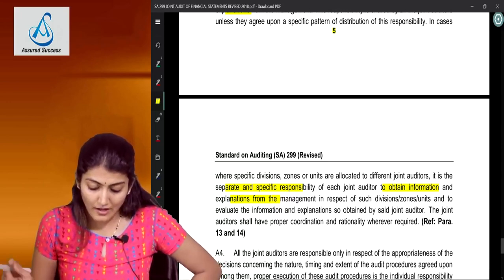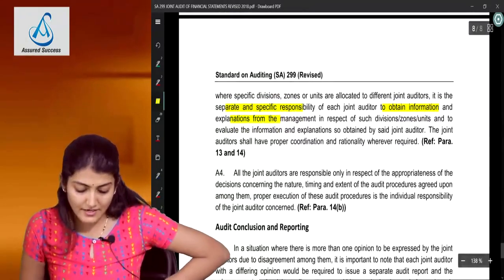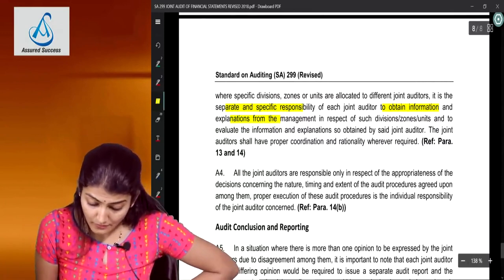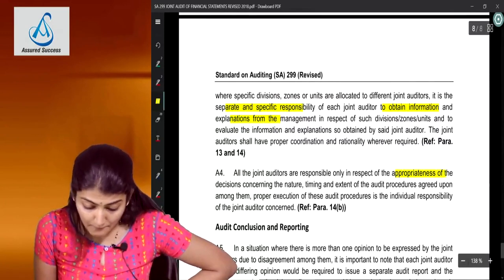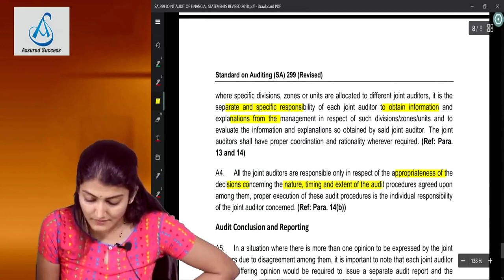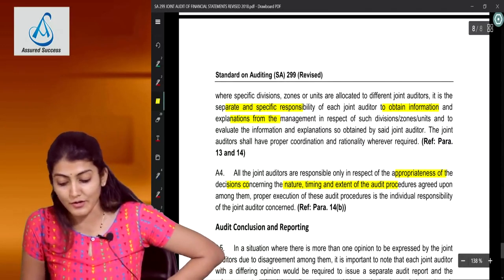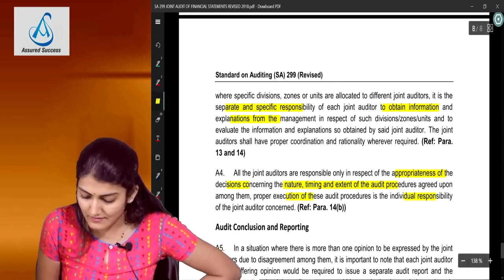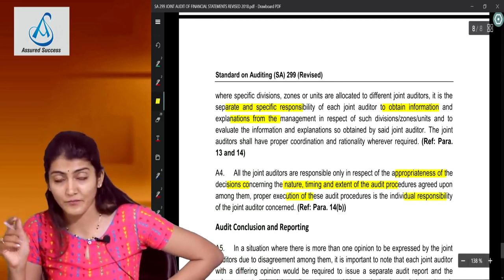Yes, the auditors shall have proper coordination and rationality where required. And all the joint auditors are also responsible in respect of the appropriateness of the decisions concerning the nature, timing and extent of audit procedures to be performed, and the execution of those procedures is the individual responsibility.